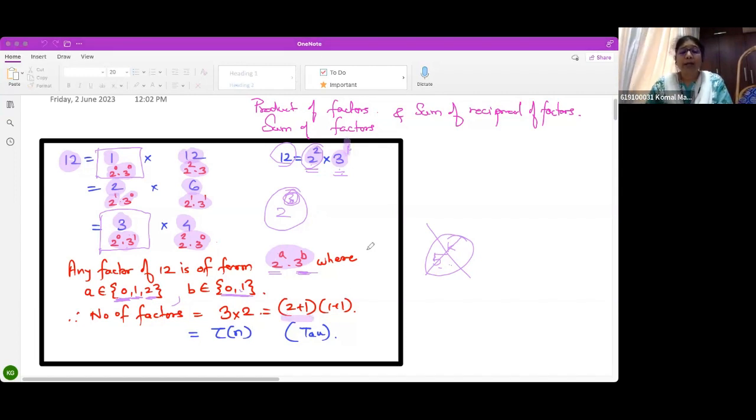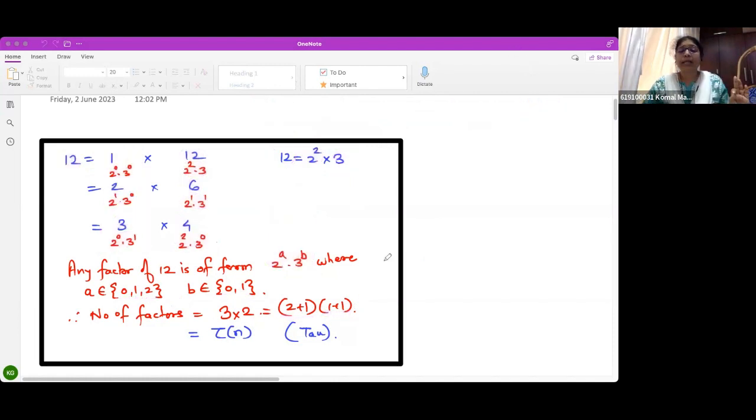And here the power is 1. So I need to add 1 plus 1, 2 possibilities. Is this much clear to everybody? Any doubt, anybody? No, ma'am.